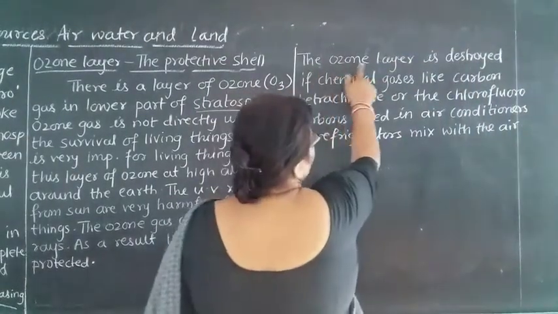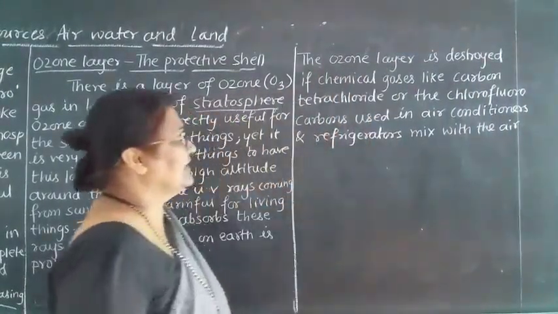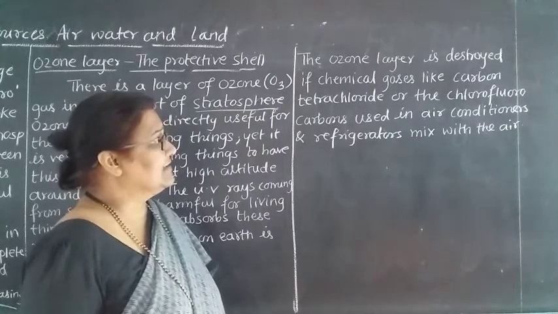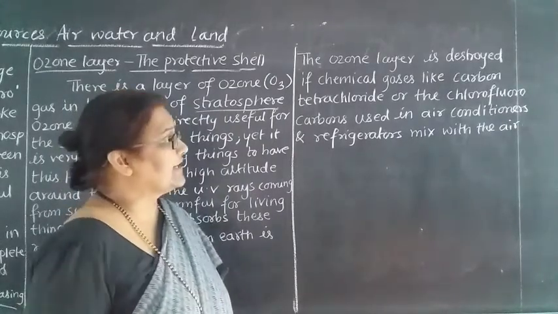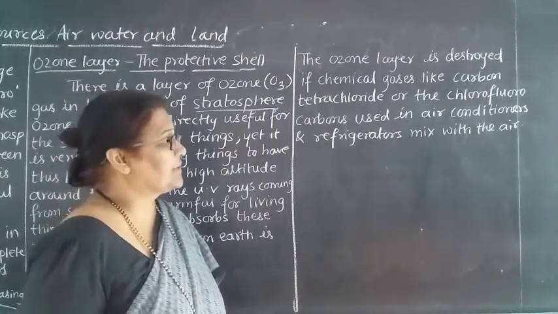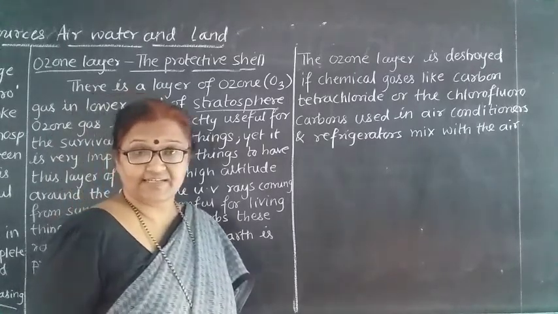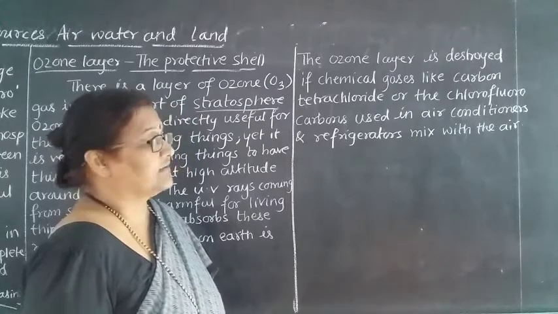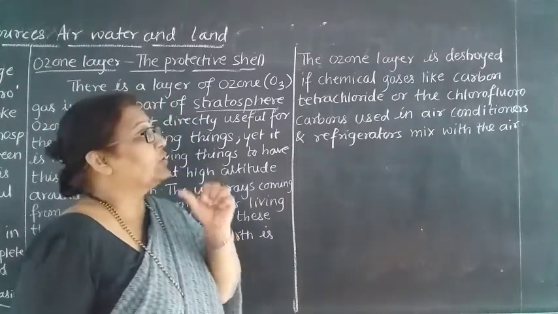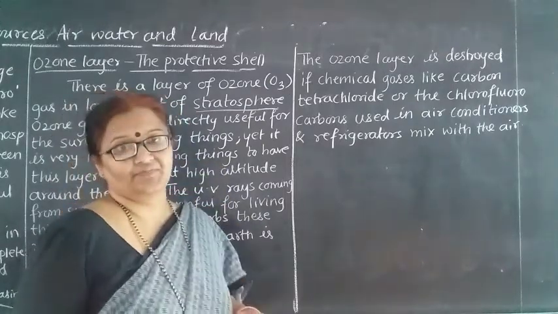The ozone layer is destroyed if chemical gases like carbon tetrachloride or the chlorofluorocarbons used in air conditioners and refrigerators mix with the air. What will happen? The ozone layer is destroyed.